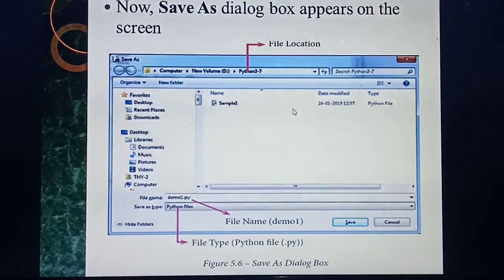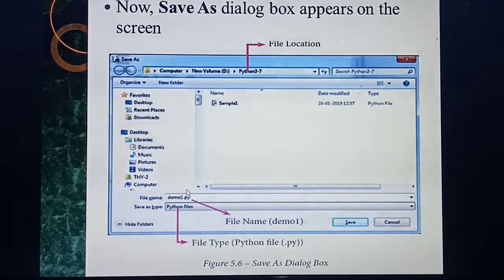Once you click the Save option, automatically this screen will open. Listen carefully. Here inside the file name field, you need to give your file name.